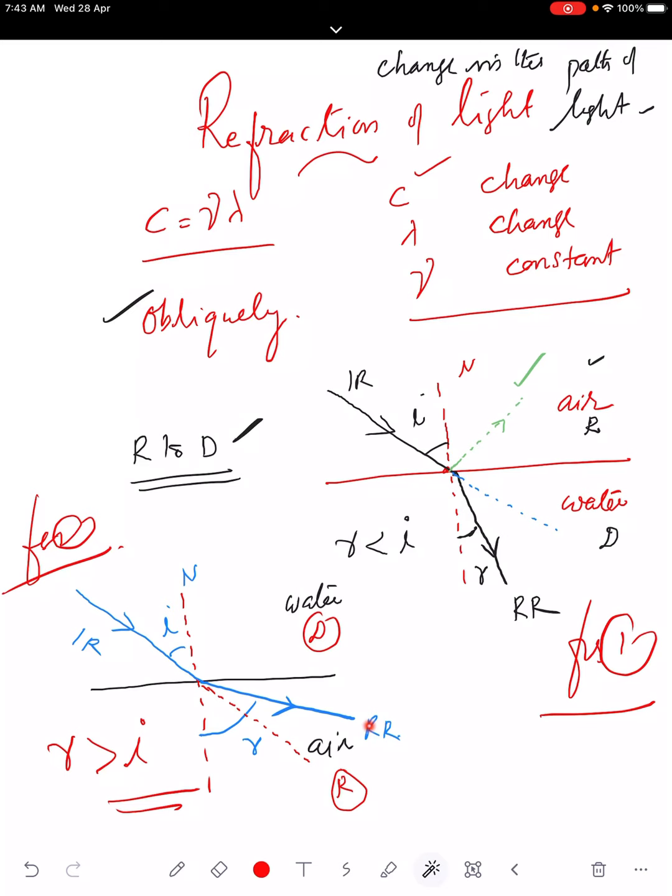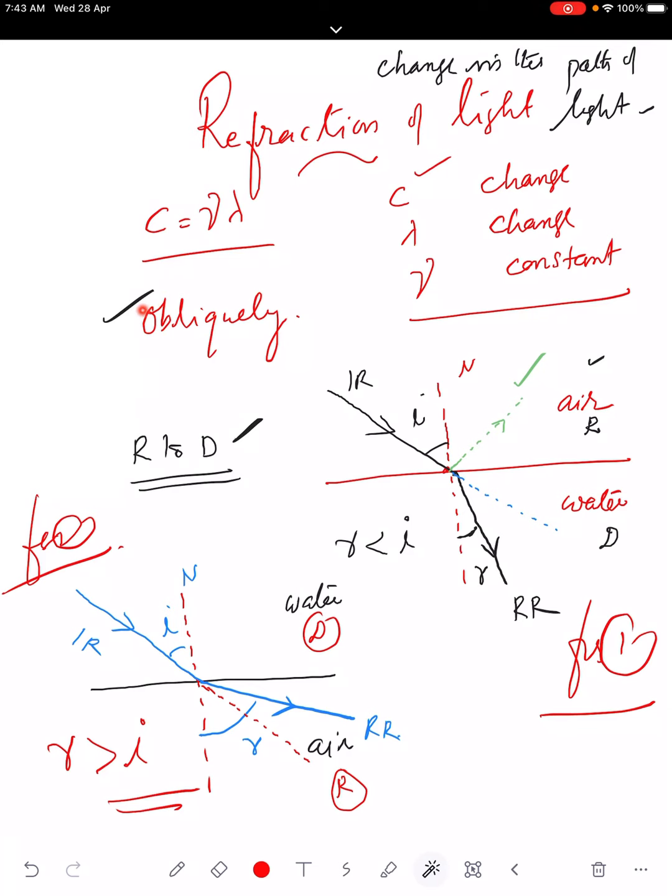So two refractions we mark there. One is from rarer to denser in figure 1 and denser to rarer in figure 2. So this is the change in the path of light when it enters obliquely. Why do we use the term obliquely?